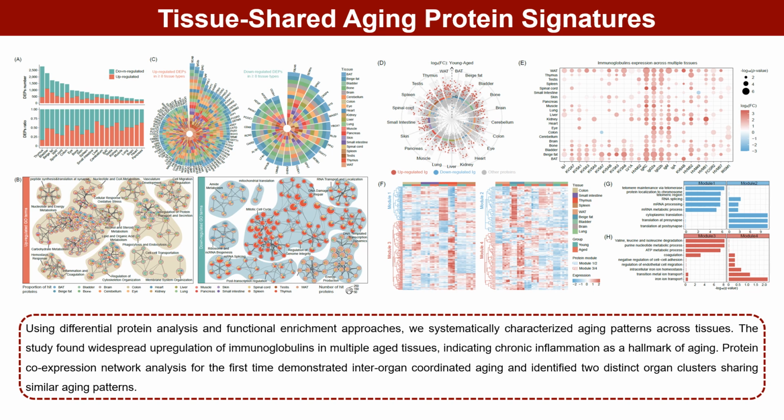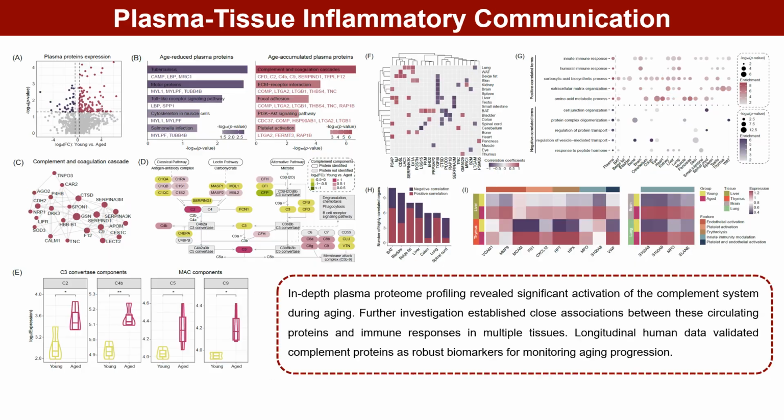The study found widespread upregulation of immunoglobulins in multiple aged tissues, indicating chronic inflammation as a hallmark of aging. Protein co-expression network analysis for the first time demonstrated interorgan coordinated aging and identified two distinct organ clusters sharing similar aging patterns. In-depth plasma proteome profiling revealed significant activation of the complement system during aging. Further investigation established close associations between these circulating proteins and immune responses in multiple tissues.